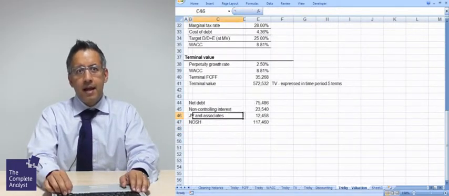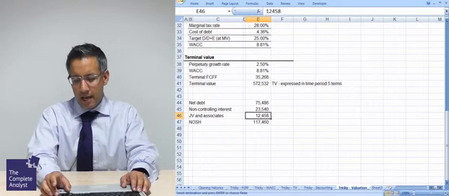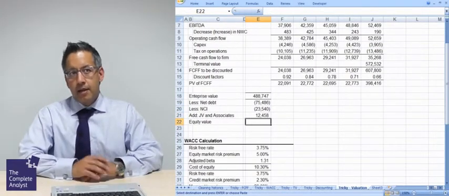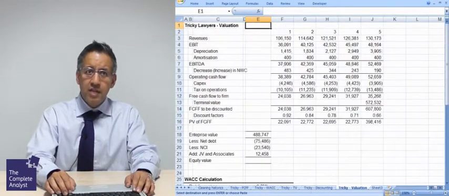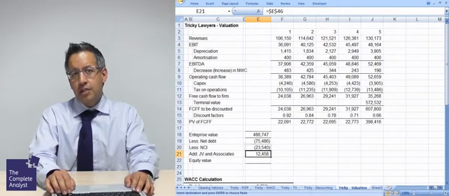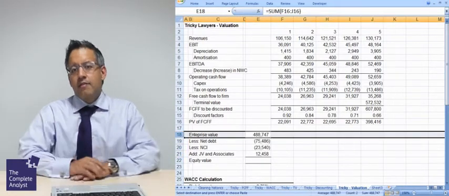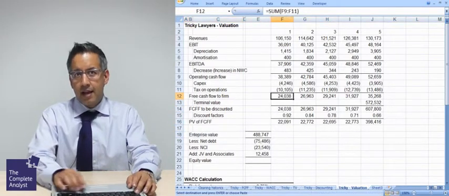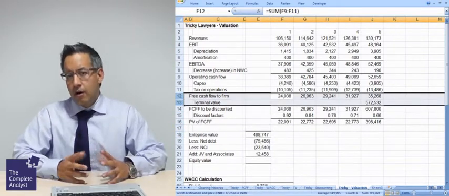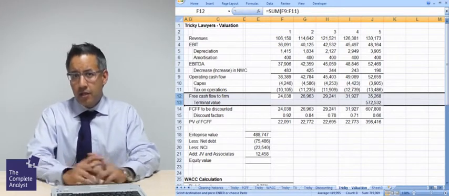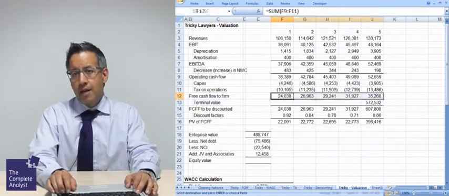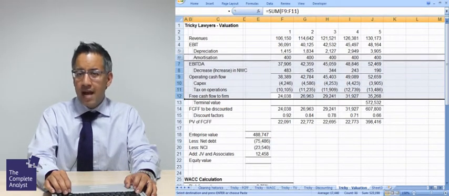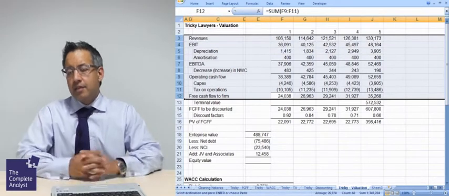Now let's put the add back in at the moment, and then we can talk about the reason for this add back of that number. The only reason we are adding back the JVs and associates is because they are excluded from that enterprise value calculation. If they're excluded from that enterprise value calculation, they can form no part of the free cash flow to firm calculation. So for some reason, when we are looking at JVs and associates, the value of their cash flows does not enter any of these numbers that we have in the DCF.